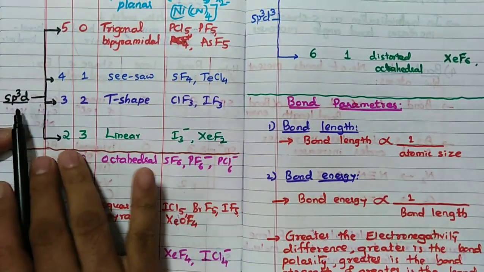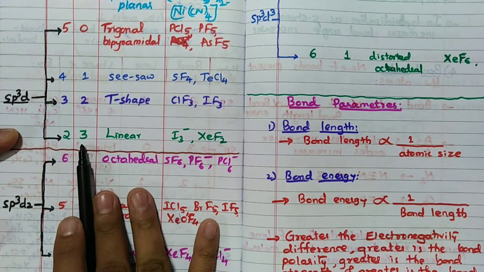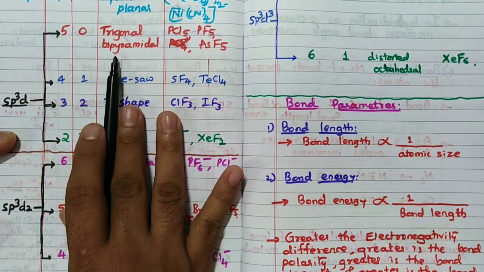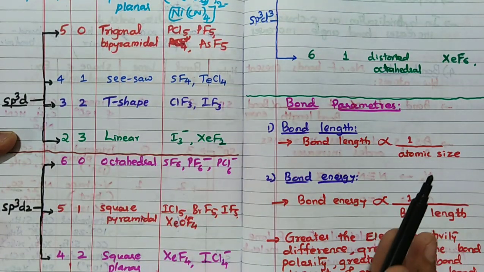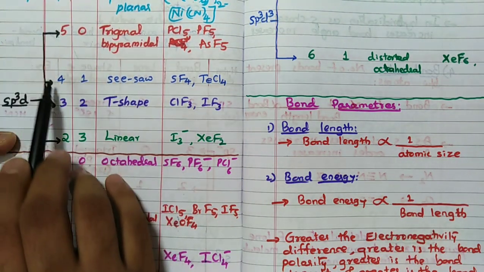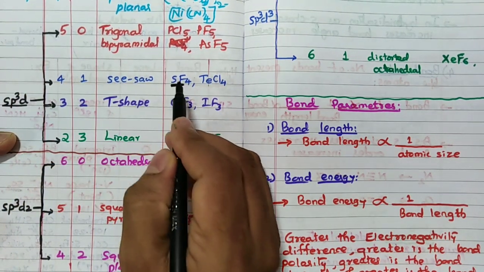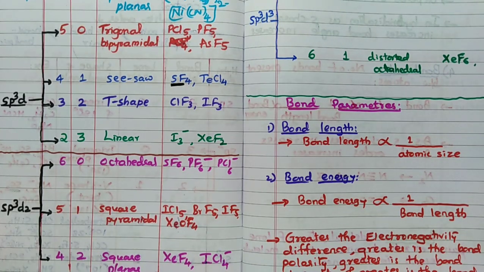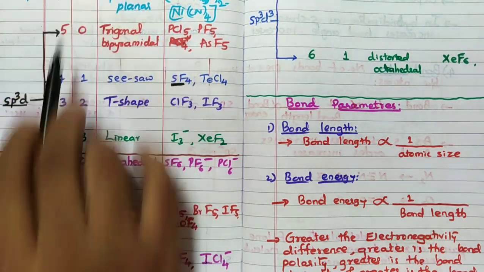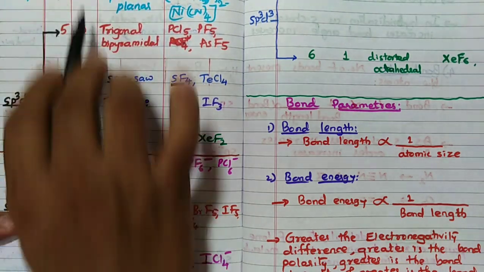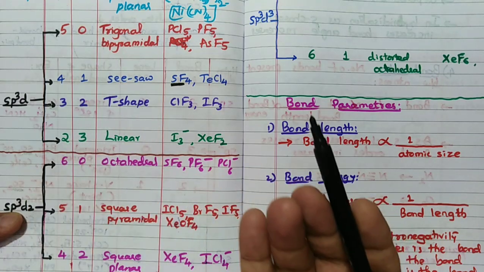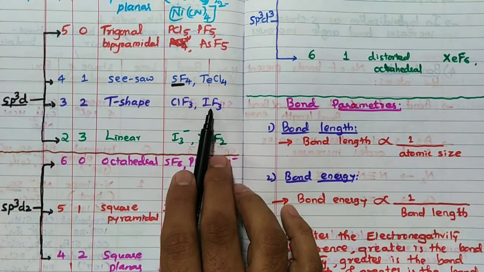But this is important: sp3d has 4 options. One is 5, 0, the standard trigonal bipyramidal. PCl5 is the best example. Then 4, 1: 4 bond pairs, 1 lone pair, very, very important. It is seesaw shape. Whenever you see SF4 anywhere, this is seesaw shape. Very famous, very important. Then 3, 2: 3 bond pairs, 2 lone pairs is T shape, or bent T shape, as we also call it. Examples are ClF3, IF3.